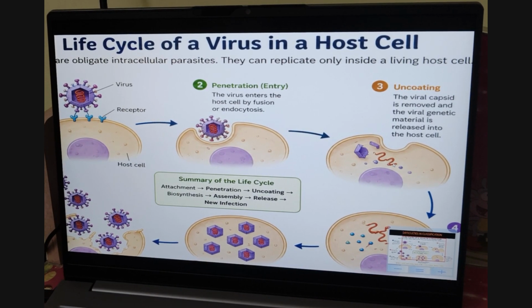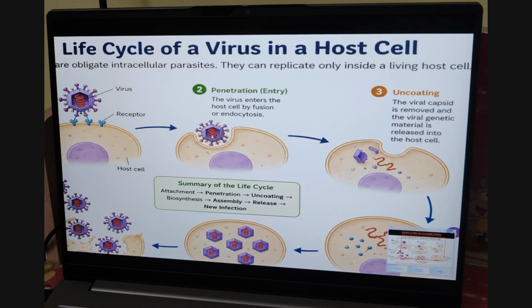Why am I explaining this process? You need to know a virus has genetic material. Just as our cell carries DNA, a virus also has genetic material. They remove the outer coat and only the genetic material is introduced inside.